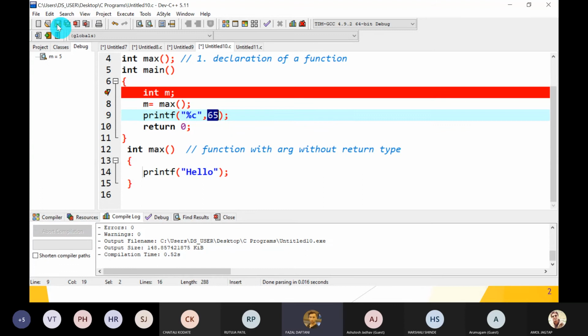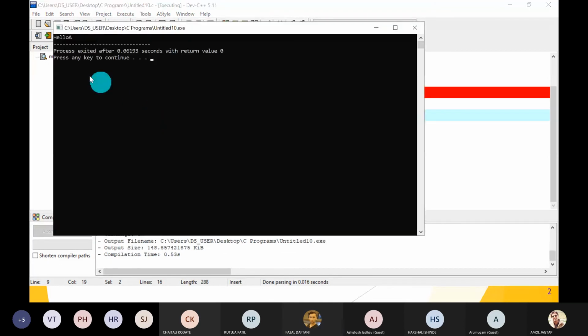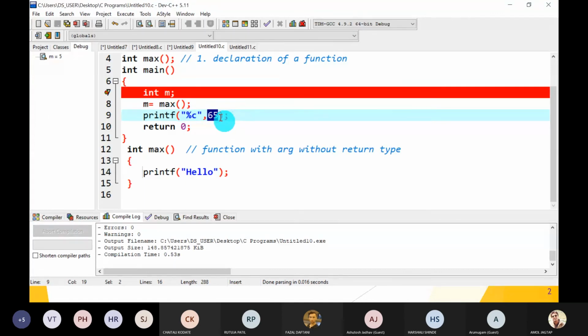Capital A. So it displayed capital A. Just compile and run: hello capital A. So 5 is the value of some different ASCII, a special character. From 65 onwards, 65 is the ASCII for A, 66 is capital B, like this. 97 is small a, like this.